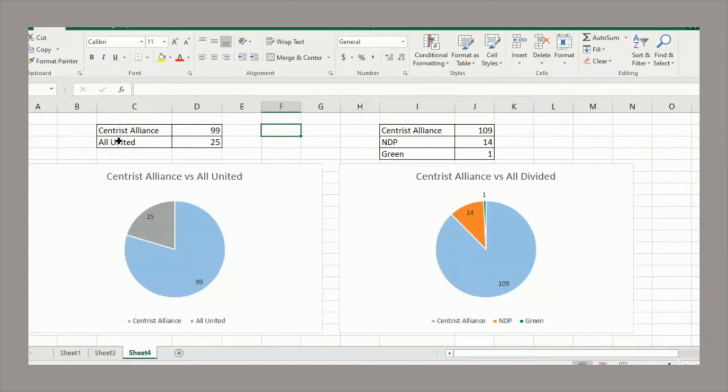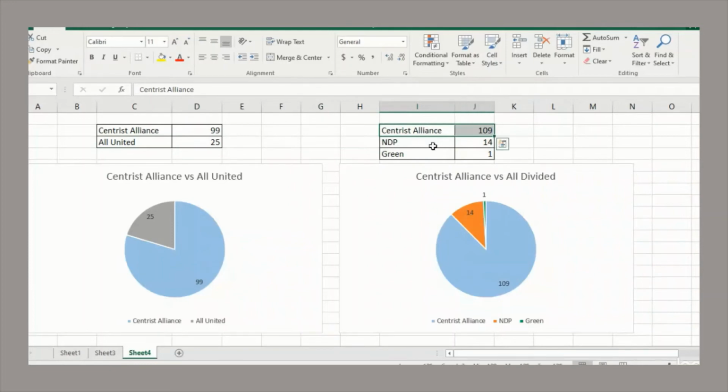So if all the other parties also unite against them, so we have a centrist party against an everyone-else party, well, the centrists take 99 seats, which is certainly a majority, but not everything, and the other party will take 25 seats. Now, what if the other parties do not unite? Well, then the centrists take even more.